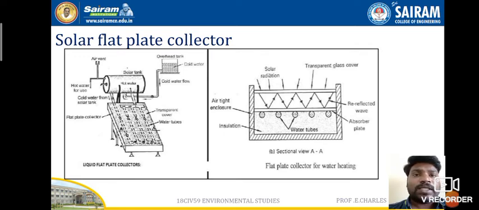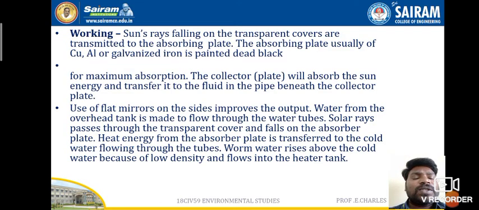Why it is called renewable energy resources is because we can reuse it again and again. There is no depletion, because solar energy is abundant in nature, so there is no end as long as the sun's radiation is available. For that reason, this energy comes under renewable energy resources. So these are the working principles of solar energy resources, and the details are given.